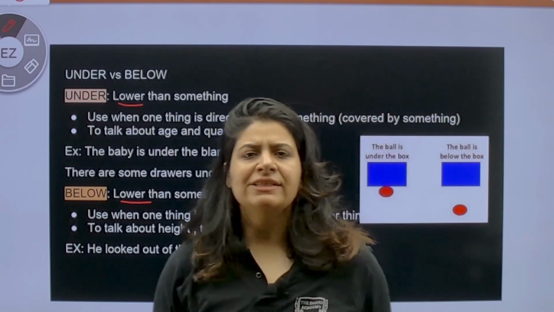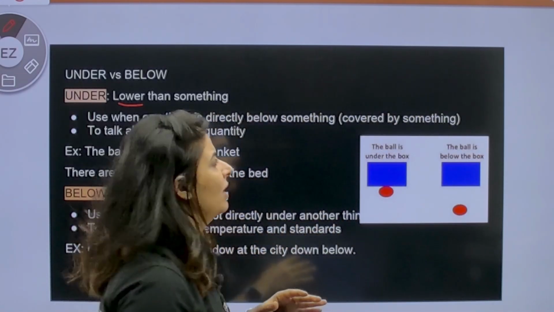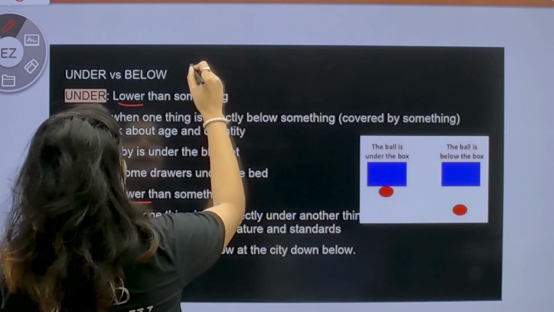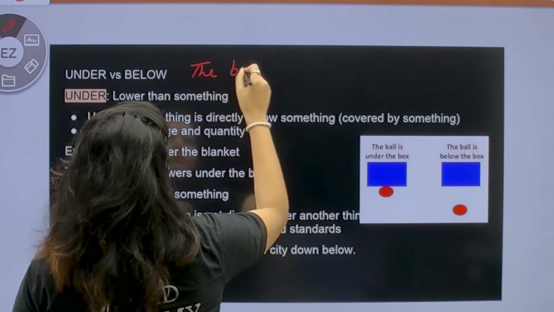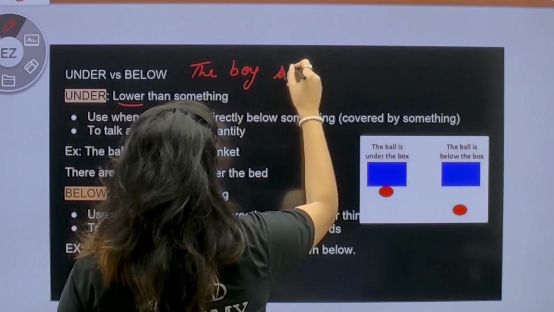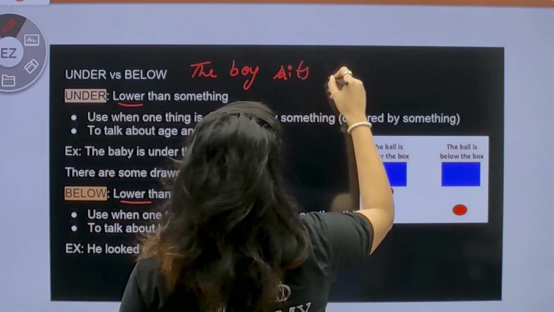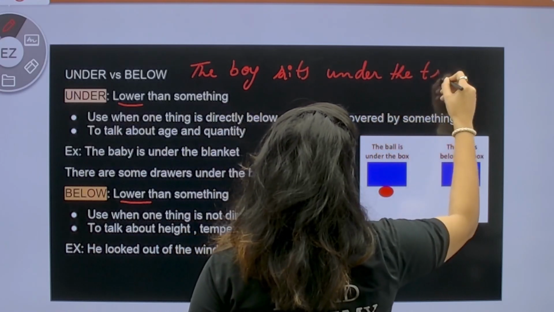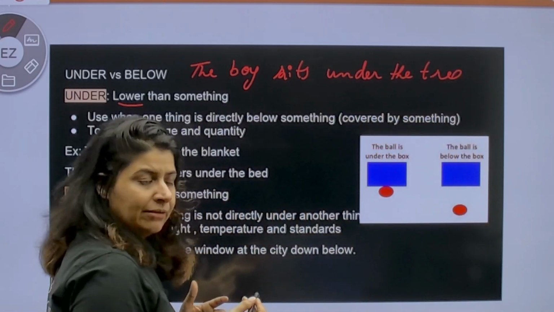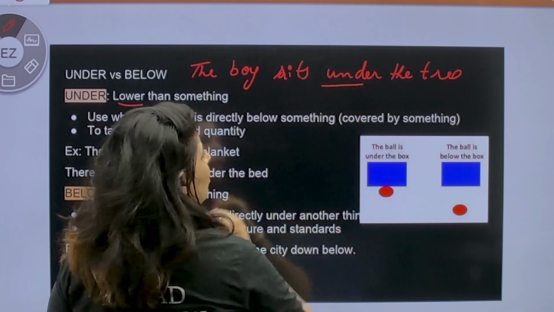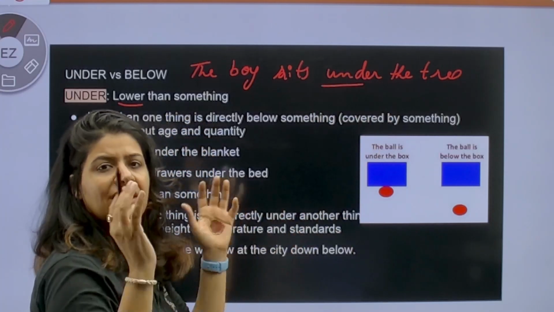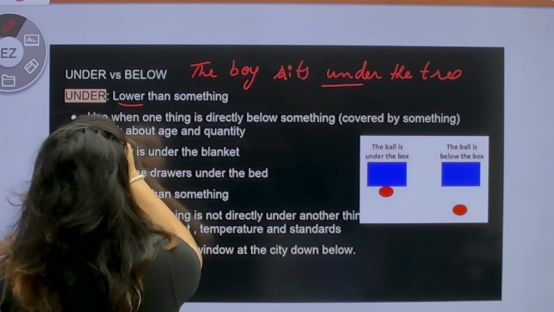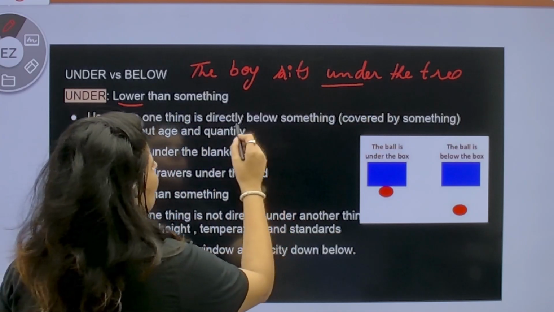Like a very common example, जो आपने बहुत बार सुना होगा. The boy is sitting under the tree. The boy sits under the tree. Why under the tree? Not below the tree. क्योंकि distance तो है, but under the tree, because under also refers to the covering. All right. Use when one thing is directly below something.